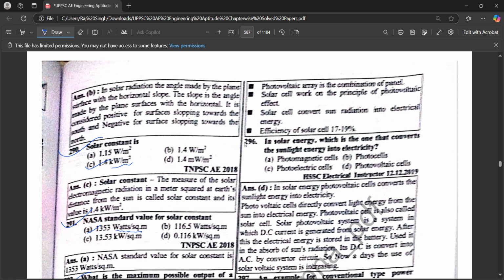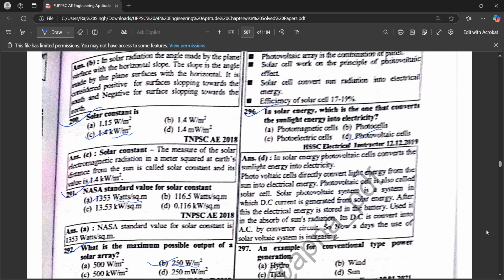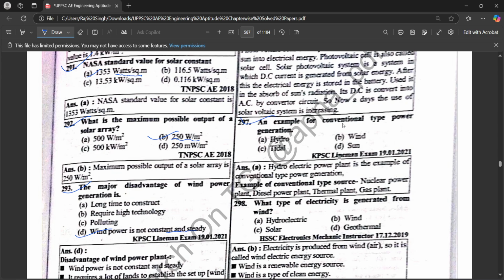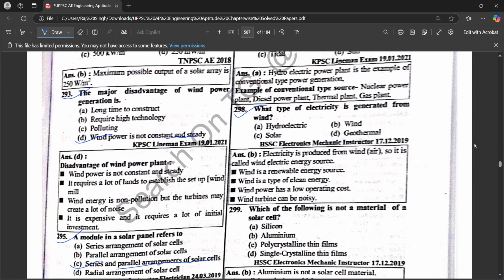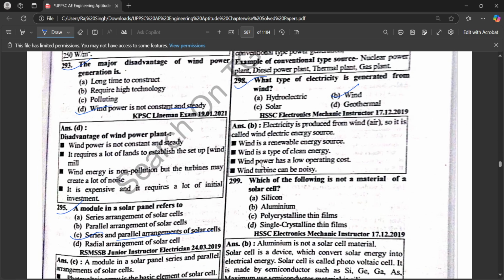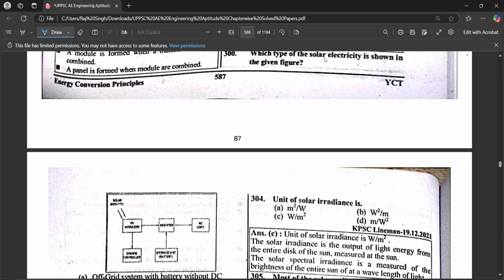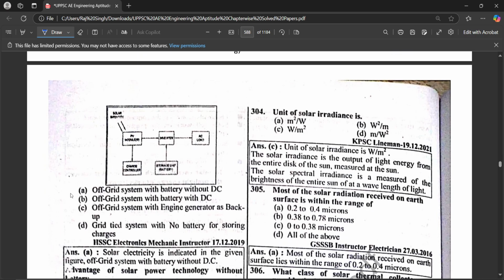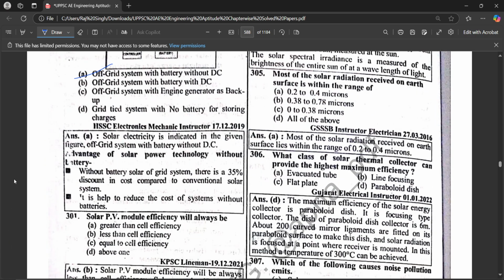In solar energy, which is the one that converts the sunlight energy into electricity? A photovoltaic cell. An example for conventional type power generation is hydro. What types of electricity is generated from wind? Wind. Which of the following is not material of solar cell? Aluminium. Which type of solar electricity is shown in the given figure? An off-grid system with battery without DC.